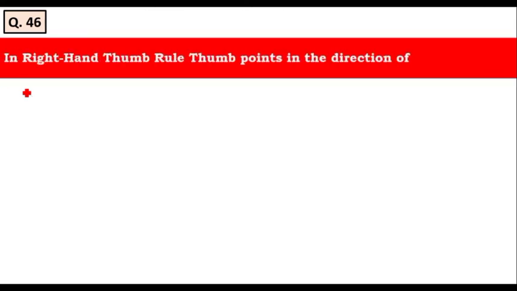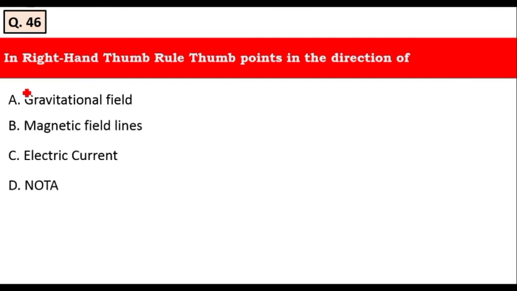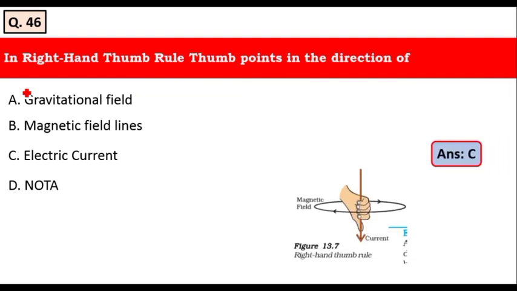In the right hand thumb rule, the thumb points in the direction of: gravitational field, magnetic field lines, electric current, none of the above. Yes, it is the electric current. Option C is the right answer. See here, the thumb points in the direction of the electric current. Therefore, option C is the right answer for this question. So let's move to the next question.